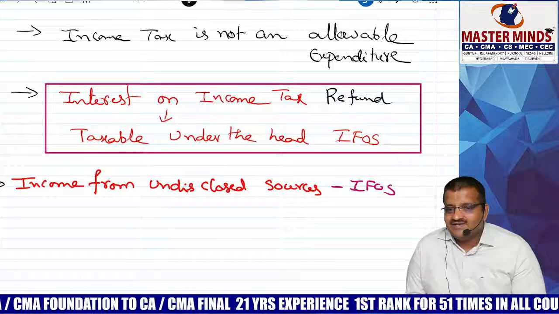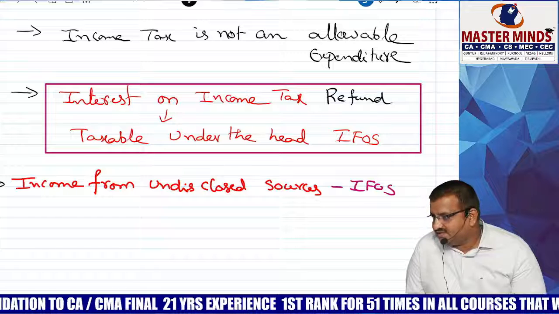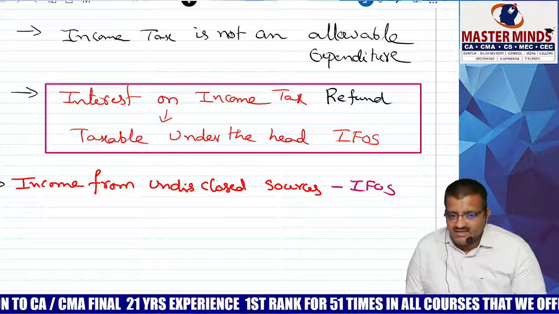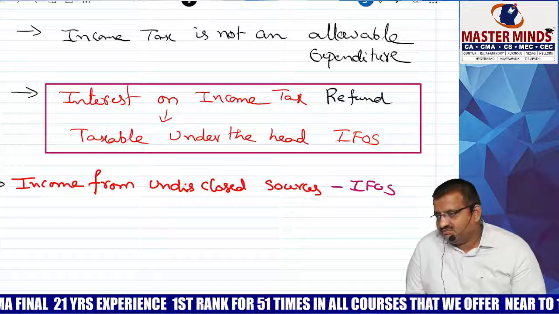Suppose it is casual income, I can say other sources. Business or profession means PGBP. Sale of asset means capital gain. House rent means house property. Employer-employee relation means salary. But I don't know.